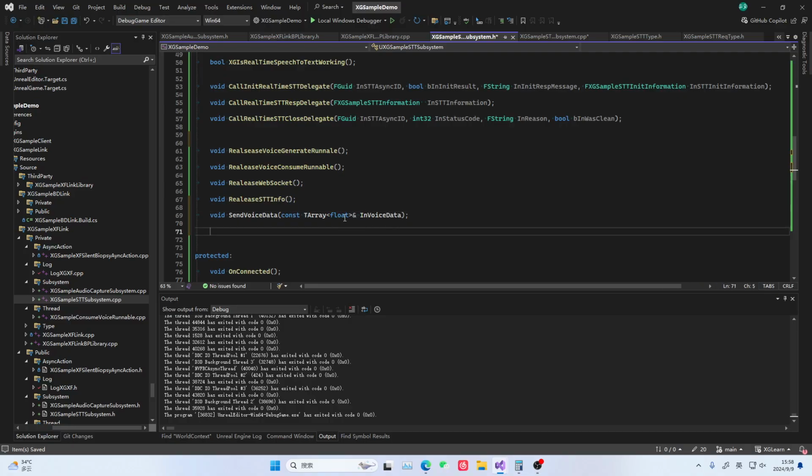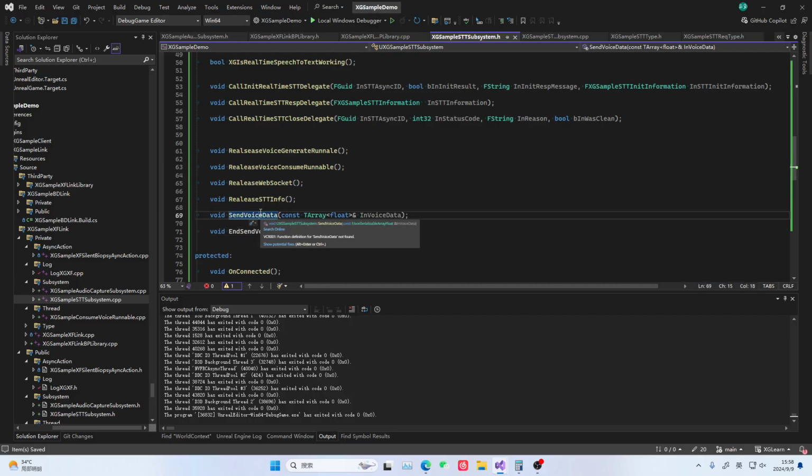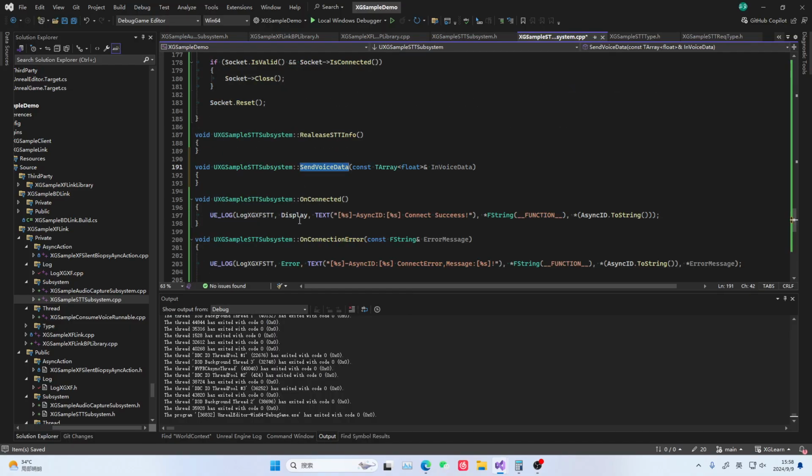One is to send our data, because we have a binary audio stream. This method, every time it is called, sends every 40 milliseconds of sample points. Here it should be 640 sample points. Then, in network transmission, one size should be 1280 bytes. But don't look at the float here, because it is due to the float collected in UE. This is the end of sending. Okay, let's create these two methods first.